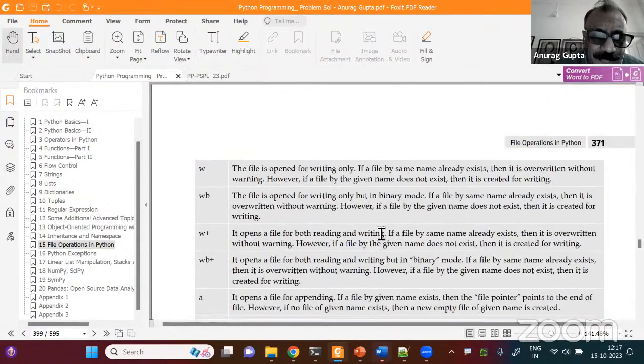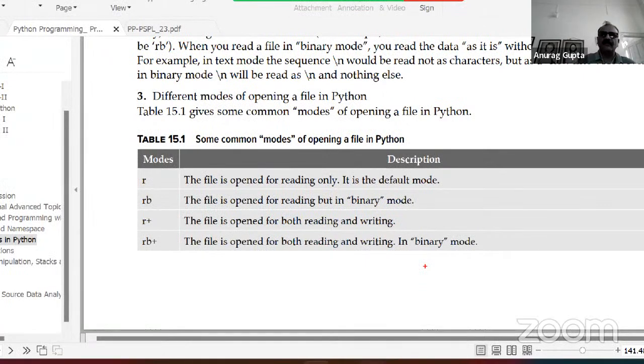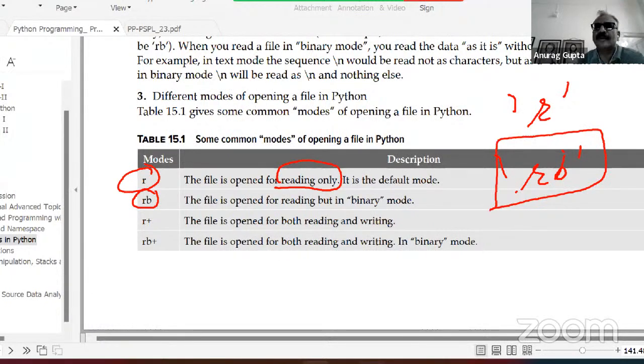Yeah, I'll come to that seek again, but some common modes. I was telling you that the second parameter is the mode. So some common modes are, this is the default mode. If you give a simple R, then the file will be open for reading only. So you have to give it within quotes because it is taken as a string R. But if you put an R and a B, then it is reading in binary mode. If you don't put the B, it will be in the text mode. That means the default is reading the file in the text mode.